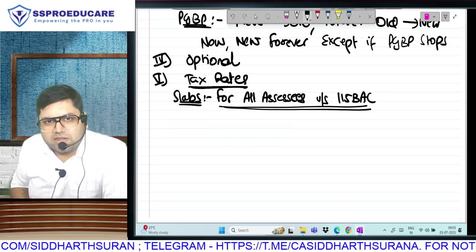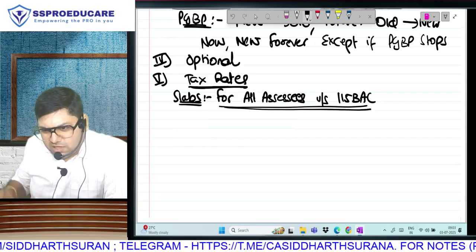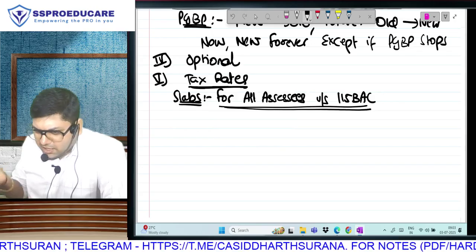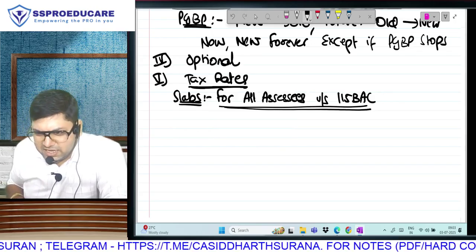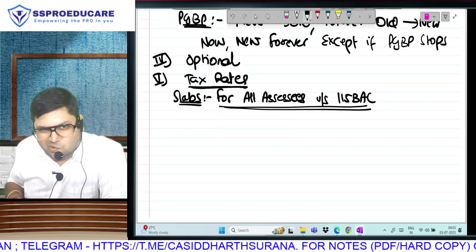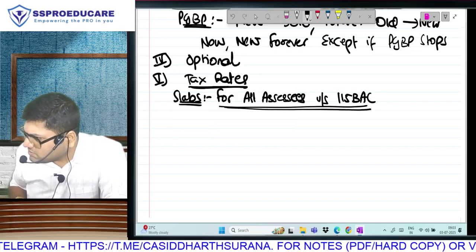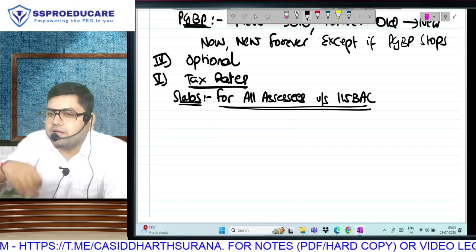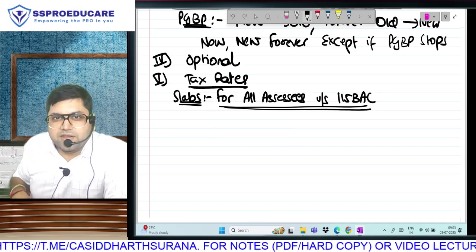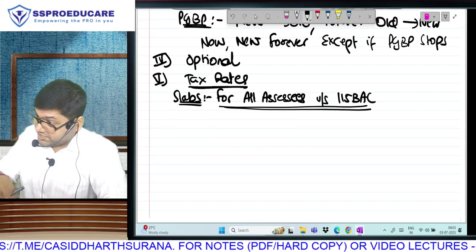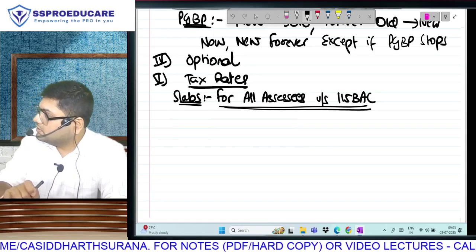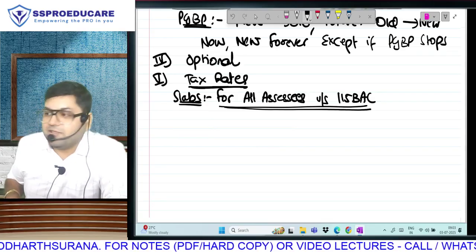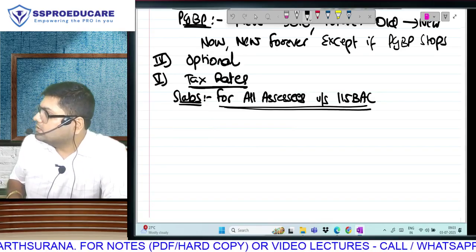अब आप बोलेगा सर, इन ओल्ड रेजिम ऑल्सो HUF, AOP, BOI, AJP का slabs are same. In fact, the slabs are same as individuals only. So in old also all are same only, no? Right? In individual there are three categories. Senior and super senior are separate if resident. In new regime, there is no such division, benefit, bifurcation.